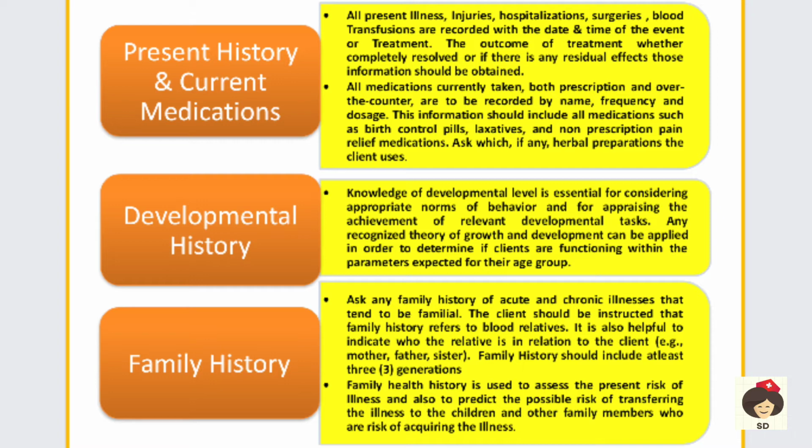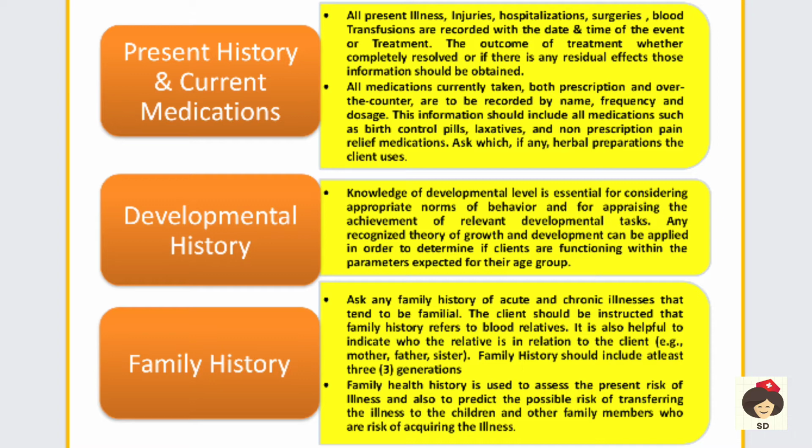Sometimes the patient would have come with an allergy, so he would have taken some medicine that is called over the counter. Without the prescription of the doctor, he would have taken some medicines. So all this information you have to collect. Any medications the patient is taking, you will collect in the present history and current medication.